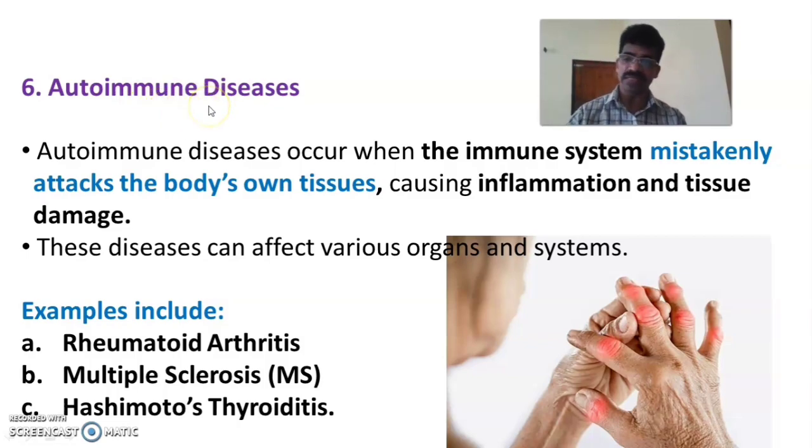So that is immunity based. Our immune system mistakenly or confusedly attacks our own cells or tissues. That causes inflammation and tissue damage that may lead to different types of diseases. So this autoimmune response can affect various organs and systems of our body. Examples for autoimmune diseases are rheumatoid arthritis, inflammation of the small joints. You can see in this picture, that's rheumatoid arthritis. Multiple sclerosis, that is MS, and Hashimoto's thyroiditis, inflammation of the thyroid, etc. all come under autoimmune diseases.